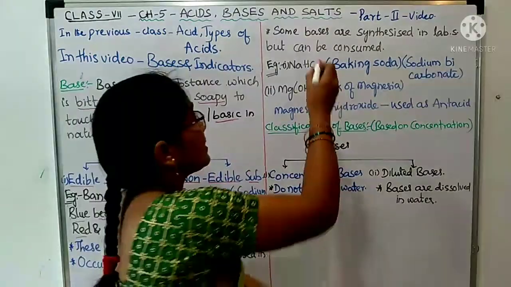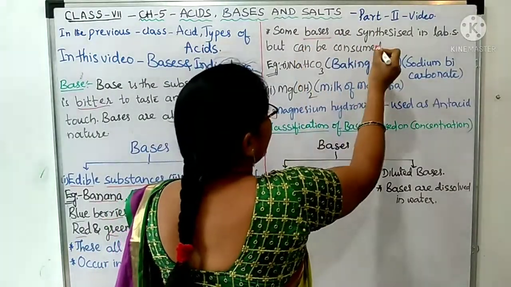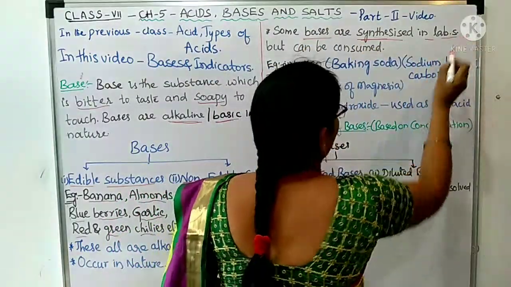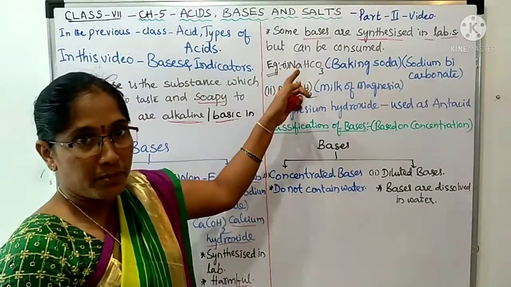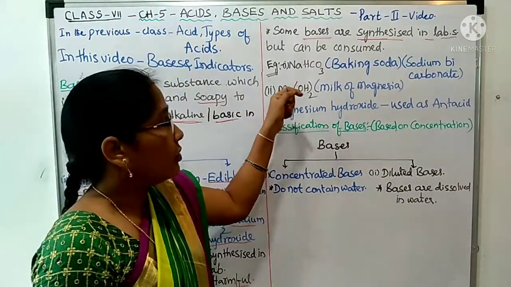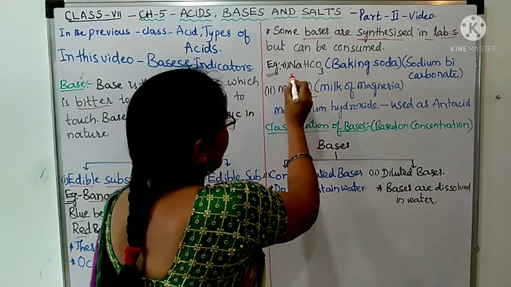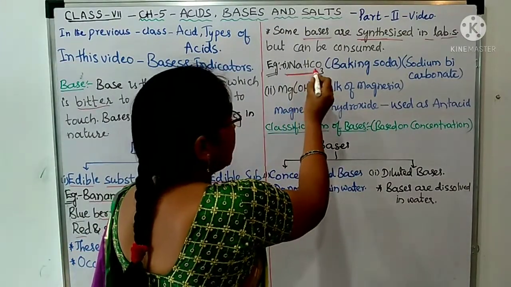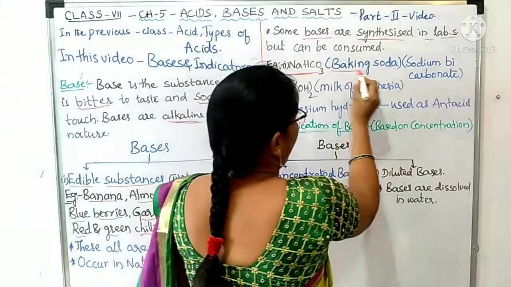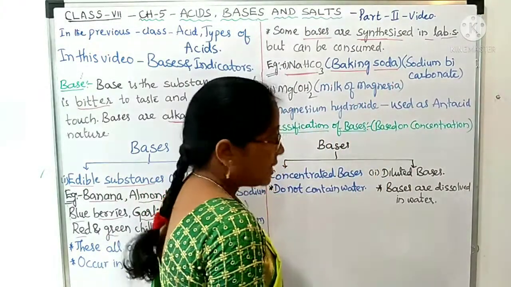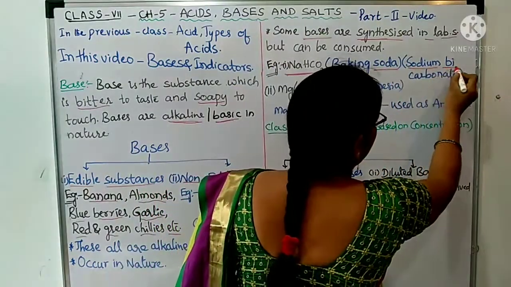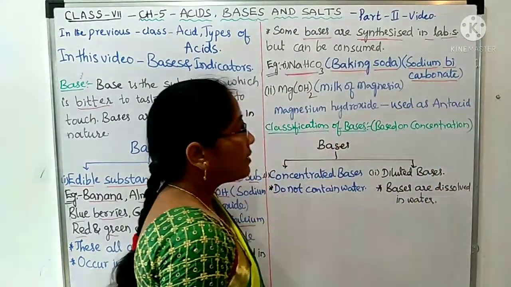Next, some bases are there. They are synthesized in the laboratories only, but they can be consumed. Means they are not harmful. What are the examples for that substances? That are NaHCO3, that is known as baking soda. Its name is sodium bicarbonate.